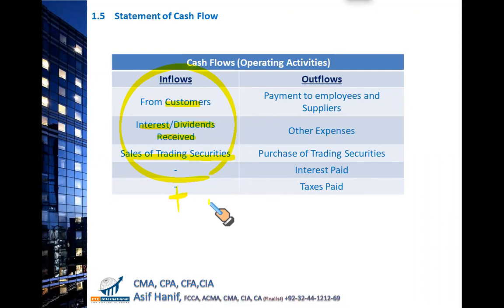Indirect method is more convenient, easier, best. Payment to employees and suppliers is an outflow, expenses, rent, insurance are outflows. If you purchase trading securities, it is an outflow. Interest paid, taxes paid, clearly they are operating outflows.